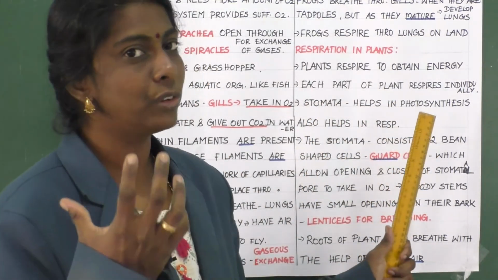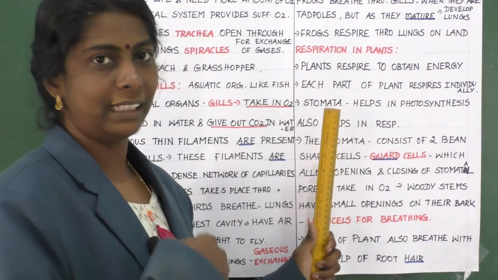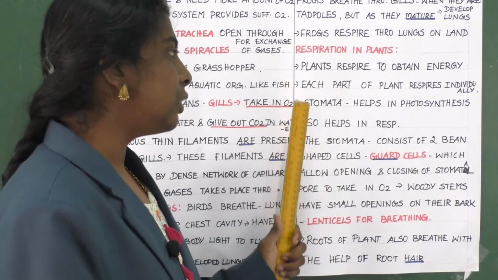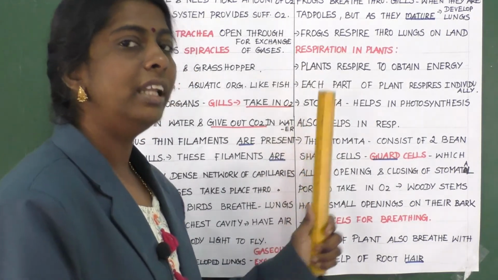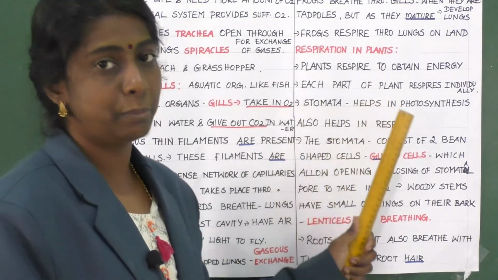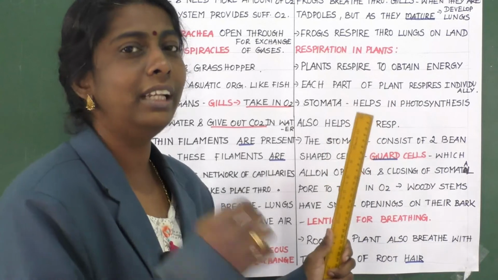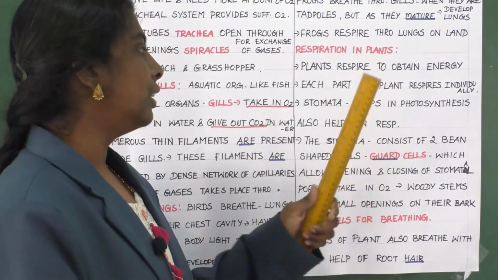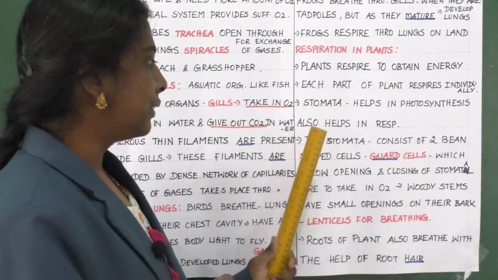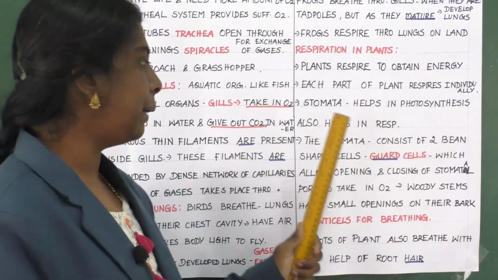You all know photosynthesis is nothing but the preparation of food for plants. Is it not? So this stomata will be helpful in photosynthesis. It also helps in respiration. Apart from photosynthesis, this is also helpful in respiration. About the structure, the stomata consists of two bean-shaped cells.